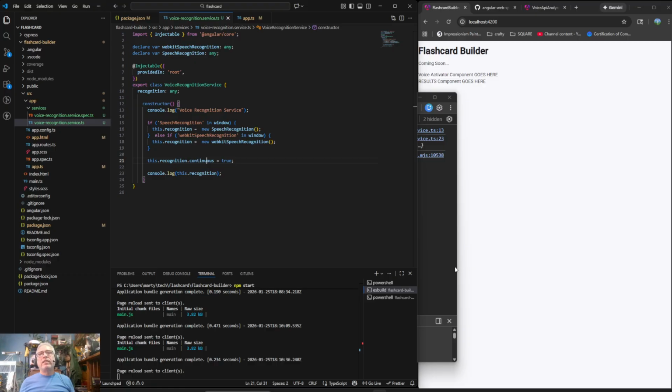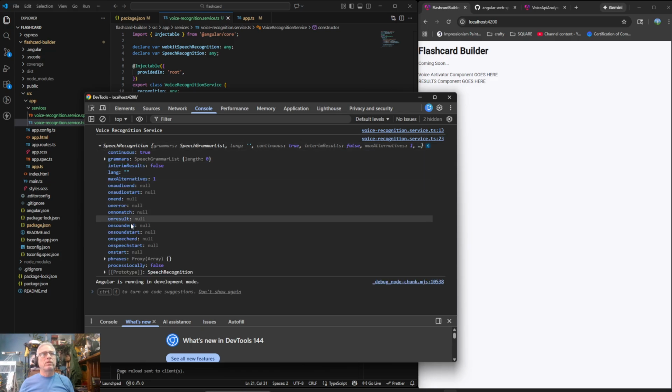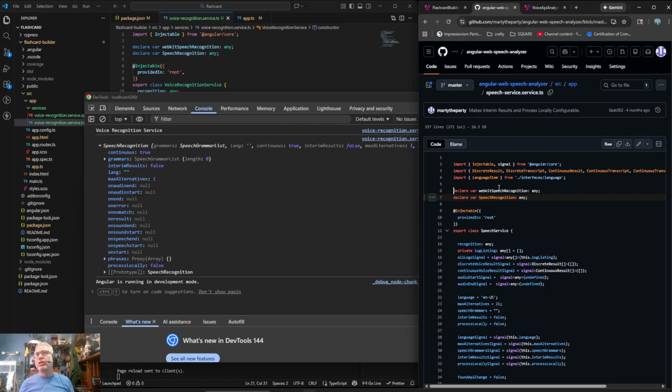And let's try it again. All right, so continuous is true now. Let's look at the other things. And I think that's it for now anyways. Let's look at this code here. Audio start signal.